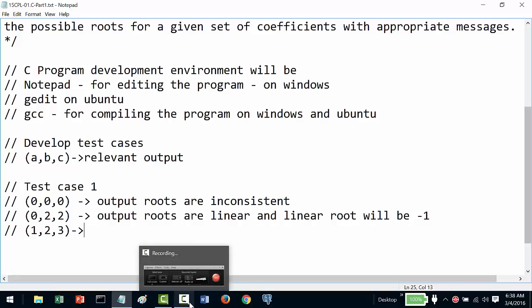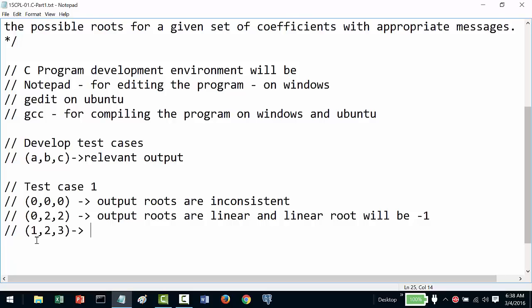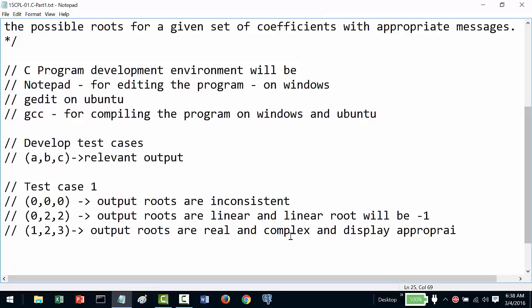If you remember our quadratic equation concept, the discriminant will be b square minus 4ac. So in this case my discriminant will be less than 0. So the output is roots are real and complex, and display appropriate values.